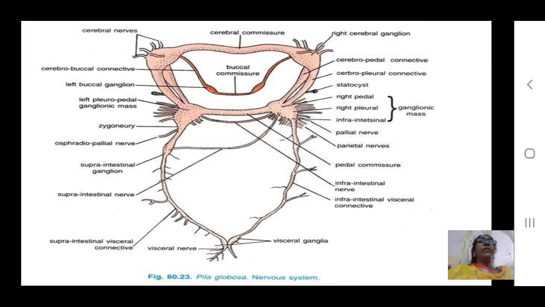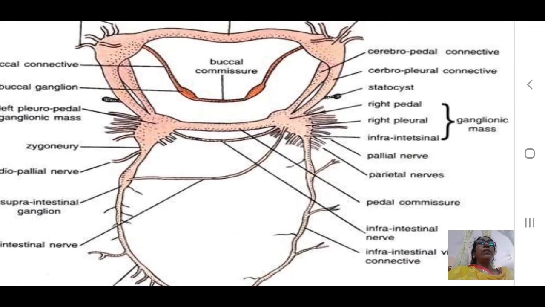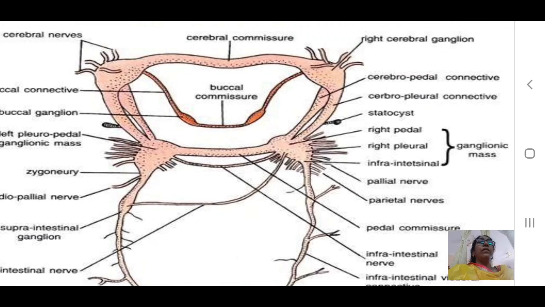So let us see first the cerebral ganglia. You can see in the diagram a pair of cerebral ganglia on the dorsal side of the buccal mass. Here they are connected with the cerebral commissure. On the ventral side we can see a pair of pleural ganglia, which are connected with the pleural commissure.